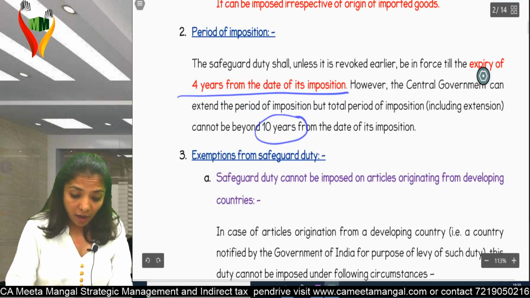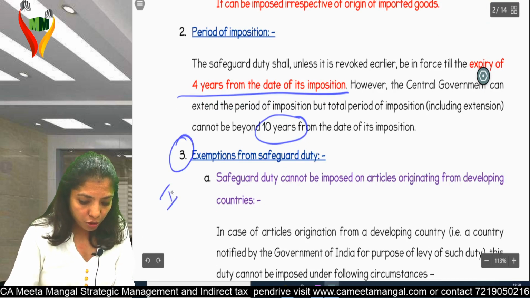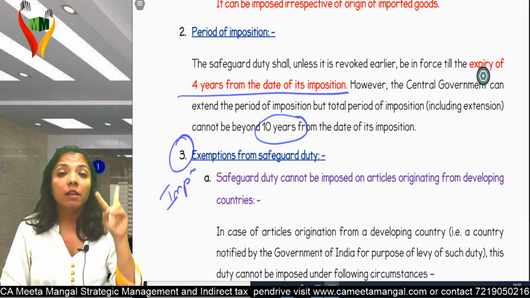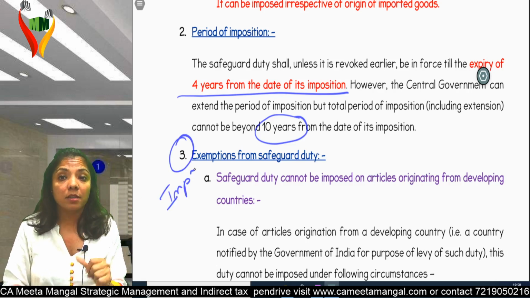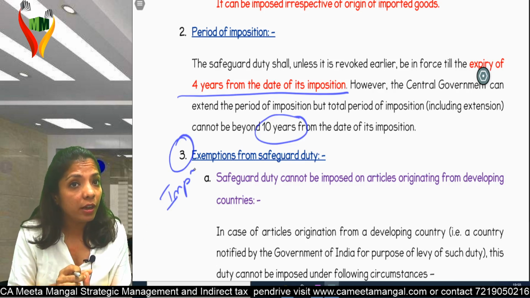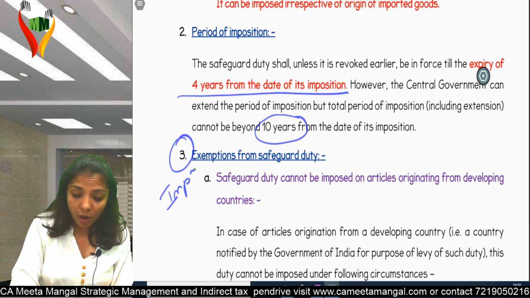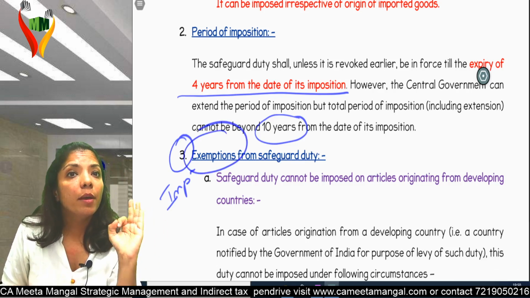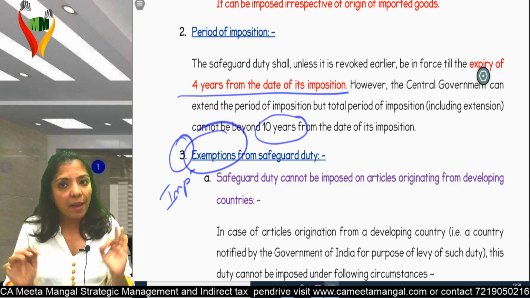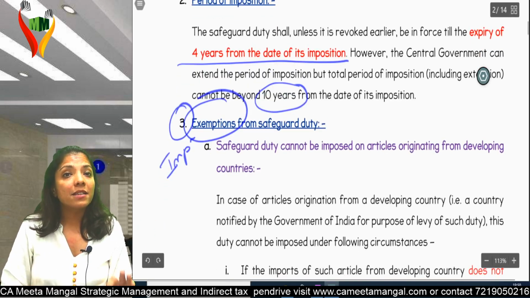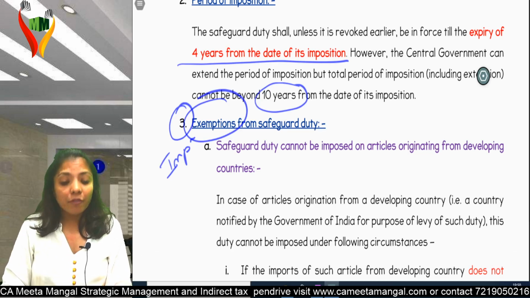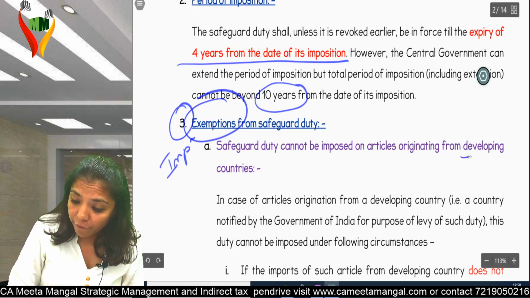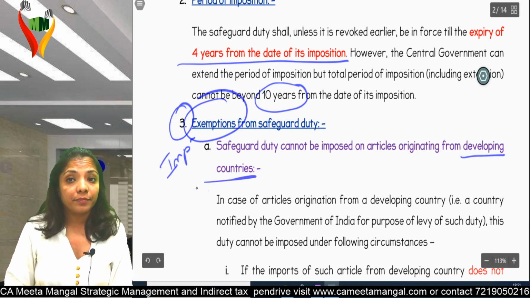Am I clear? Now, this is very important. Boss, please keep in mind, we are going to solve 2 practical questions. One, how to calculate safeguard duty. Second, when you are going to get exemption from safeguard duty. Again, I'm saying important from exam point of view. Exemption from safeguard duty: safeguard duty cannot be imposed on articles originating from developing countries.